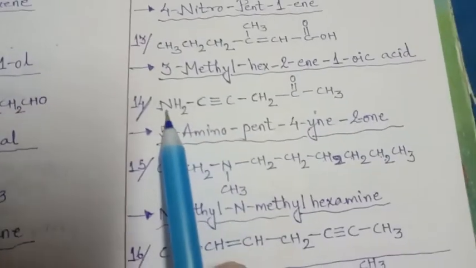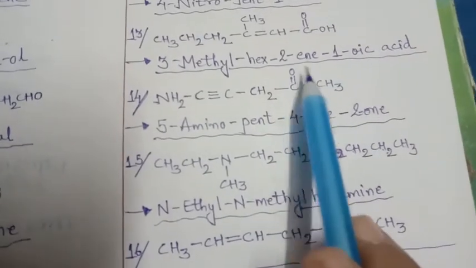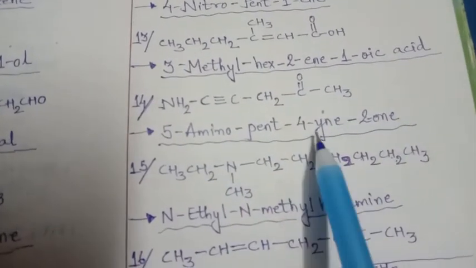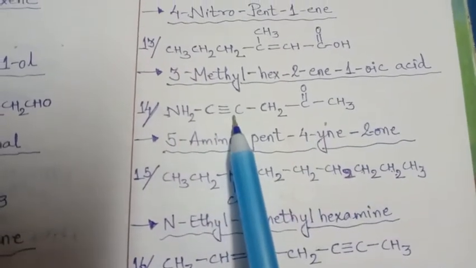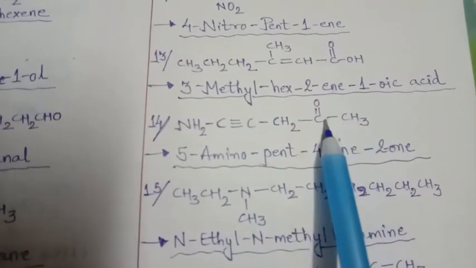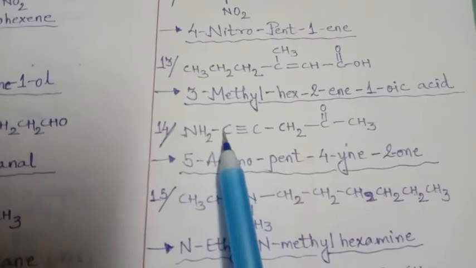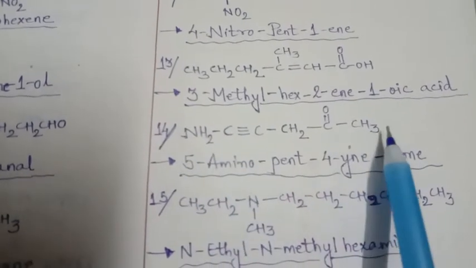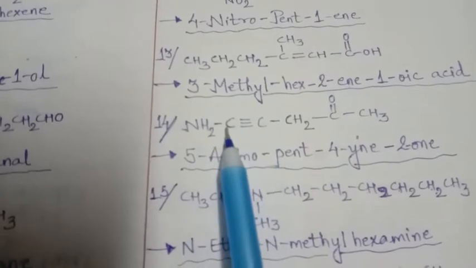Next is NH2C triple bond at C, CH2, C double bond O, CH3. Now looking to this, it is C double bond O ketone group and this is triple bond, so alkyne. So first we'll go the triple bond and numbering will be from this side. So 1, 2, 3, 4, 5. Again pentane and counting from here 1, 2, 3, 4, 5.